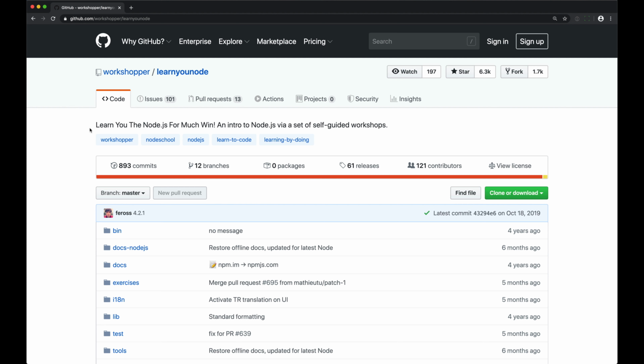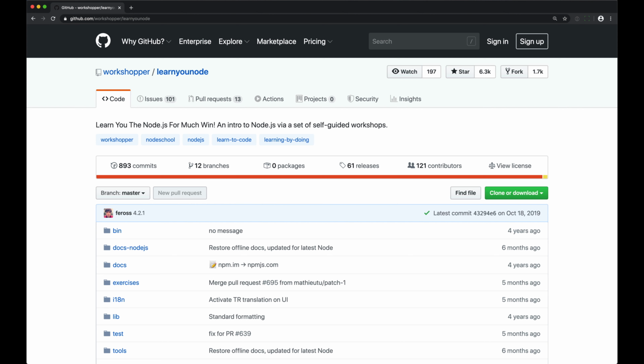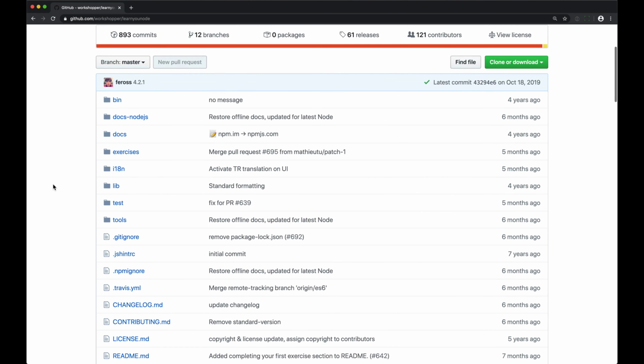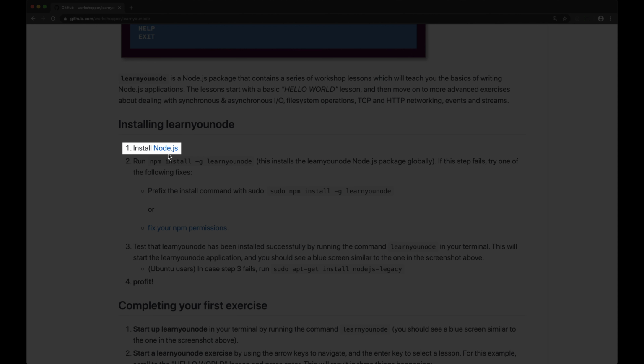Let's go to Node School. We're going to use this GitHub repo called Learn You Node. It says it is an intro to Node.js via a set of self-guided workshops. We're not going to pay any attention to that though. We're going to do them together. The first thing we need to do is have Node installed.